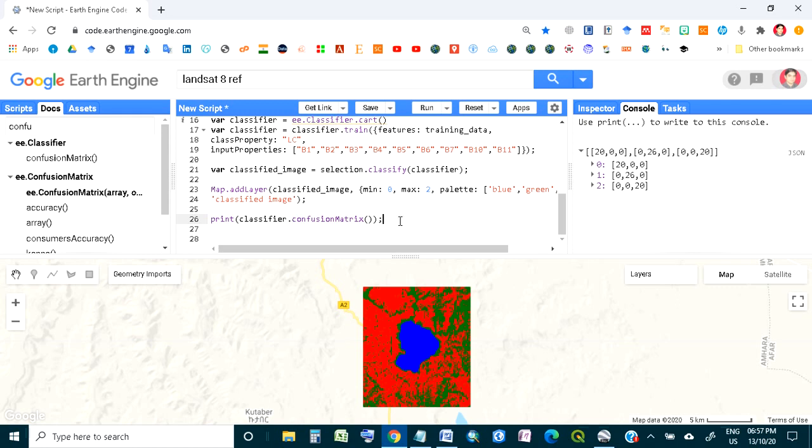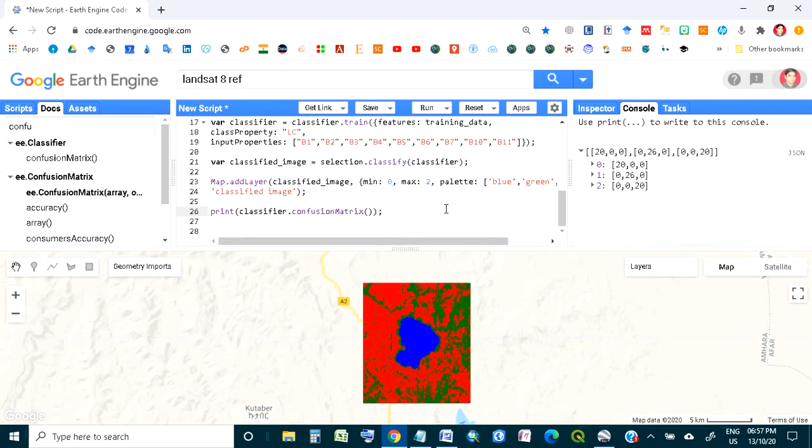So this was all about the supervised classification. Similarly, we will go for other exercises, especially regression, because regression is an important one, and Google Earth Engine has given us more functions for regression analysis also. So we'll meet in the next video. Thanks for watching. Thank you very much.